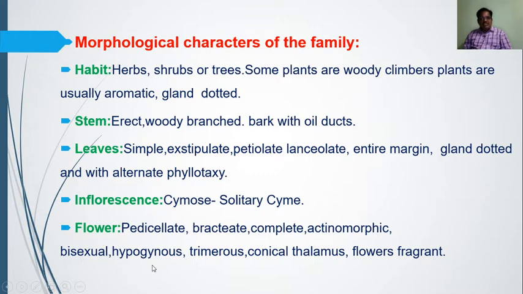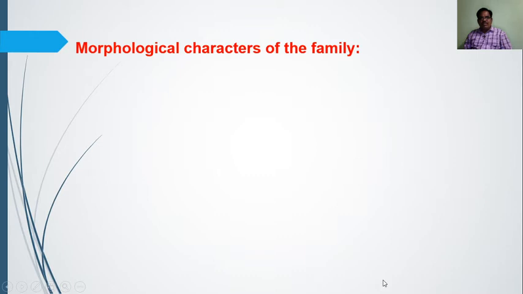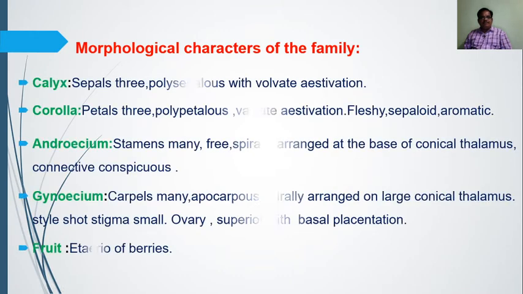Then hypogynous. When the ovary is superior, that is, the ovary is above and the remaining floral parts are arising below that, it is known as the hypogynous flower. The ovary is above and remaining parts are below that, it is known as hypogynous. Then trimerous. Trimerous in the sense the calyx and corolla are 3 in number, so they are known as trimerous. Then conical thalamus. Thalamus is conical shaped, cone-like structure, and the flowers have a certain smell, so they are known as fragrant flowers. Then morphological characters continue.